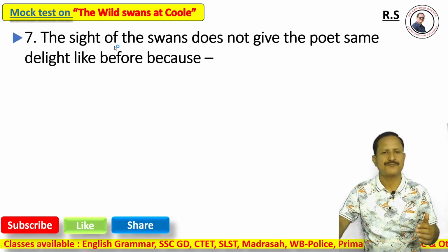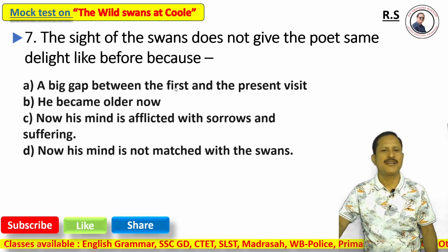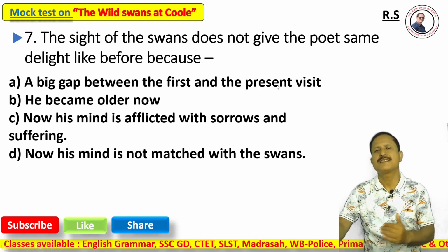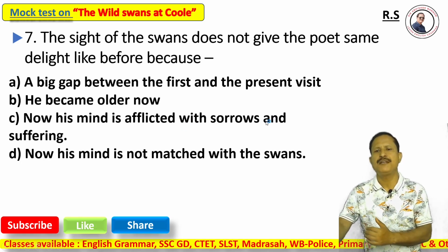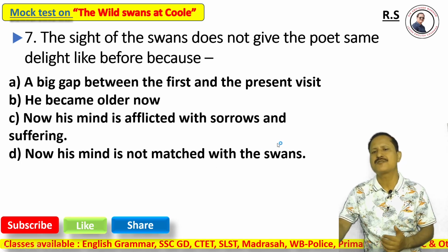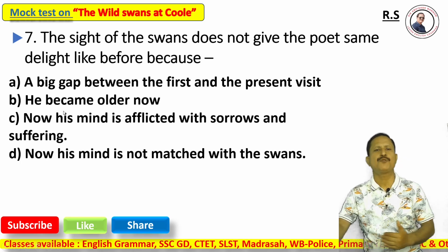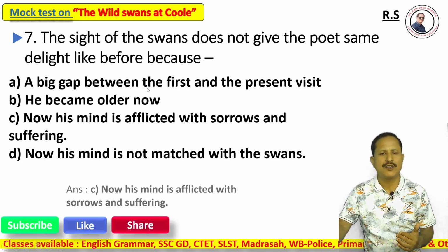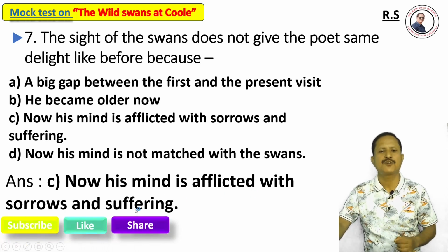Now question 7. The sight of the swans does not give the poet the same delight as before because: option A, a big gap between the first and the present visit. Option B, he became older now. Option C, now his mind is afflicted with sorrows and suffering. Option D, now his mind is not messed with the shore. The answer is option C, now his mind is afflicted with sorrows and suffering.